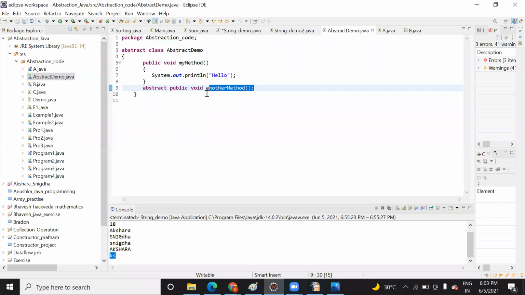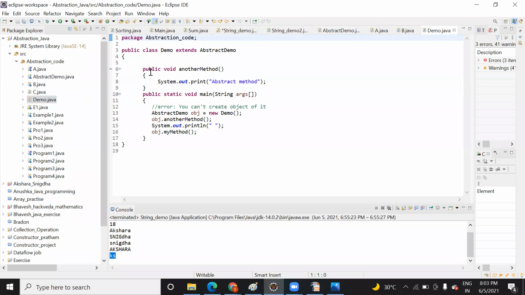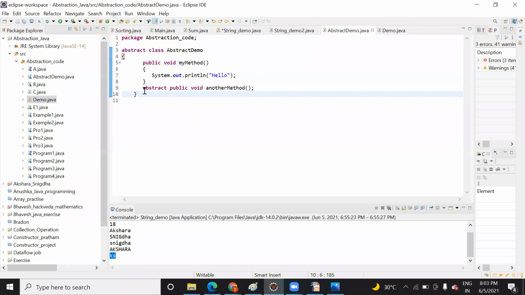Suppose another method. So I have implemented it. You can see it here. This is my abstract demo class. And in this, you can see this is a method. I have provided no body to it. How will I do it?